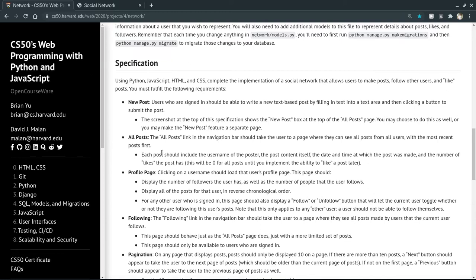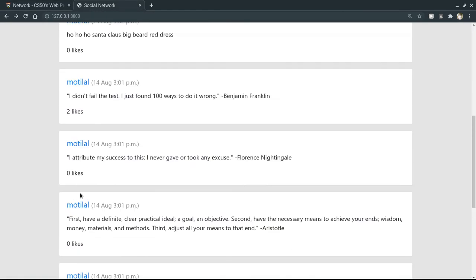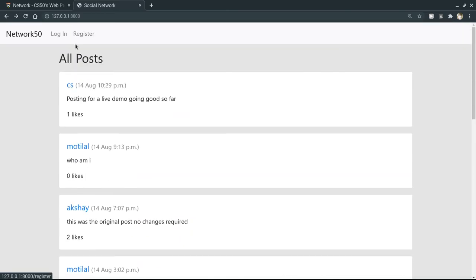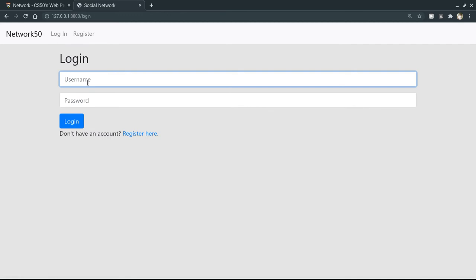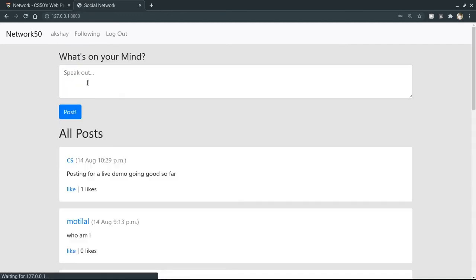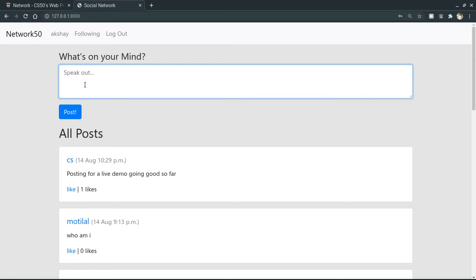So this is my submission for CS50 Web's Project 4, and this is the home page. Here we can see all the posts, and after registering and logging in, we get this new box to post something new.